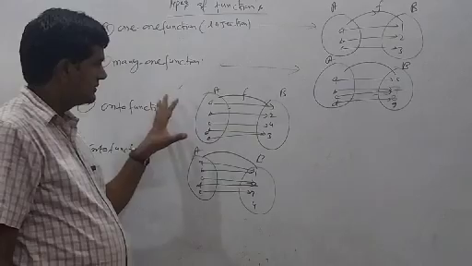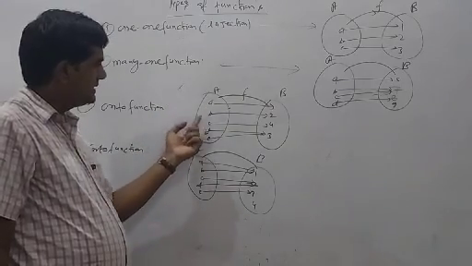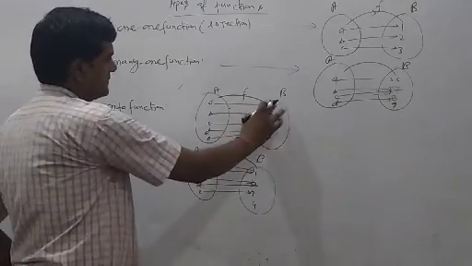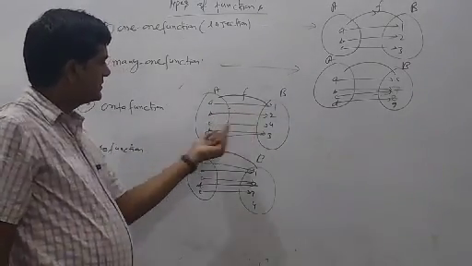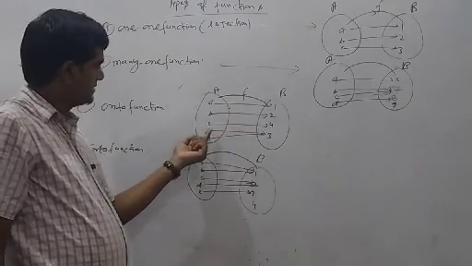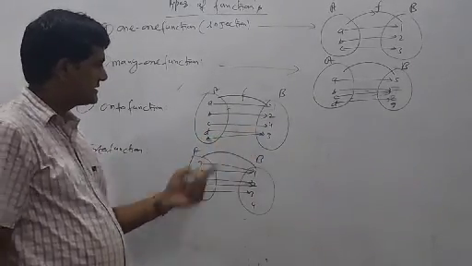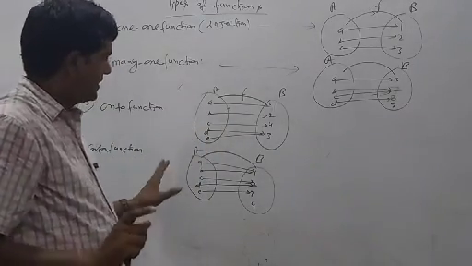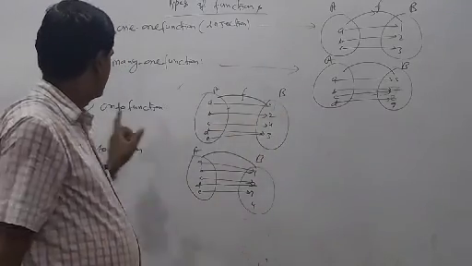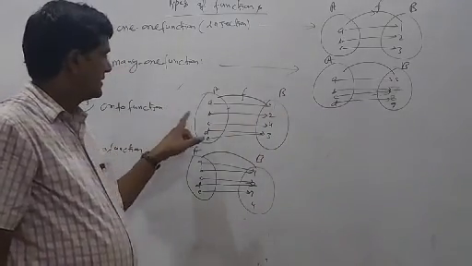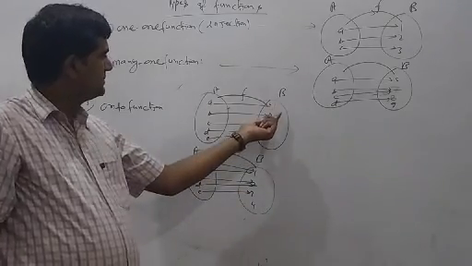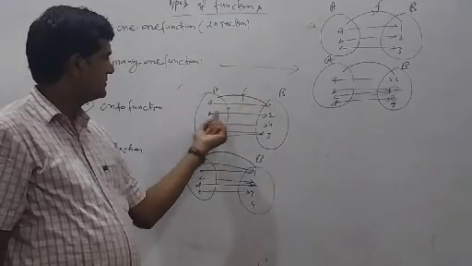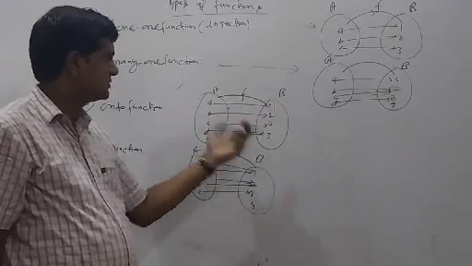Onto function means here both many-one and one-one. A to 1, B to 2, C to 4, D and E to 3. Means here one-one function and many-one function also, both functions here. No elements remaining in this set. Onto function: onto means all the elements of set B belong to one or more than one elements of set A. A to 1, B to 2, C to 4, D and E to 3.